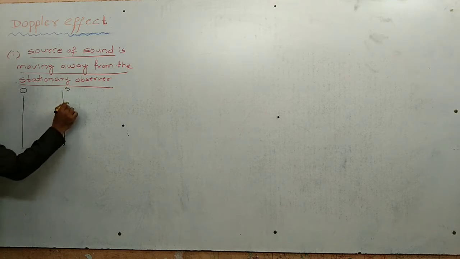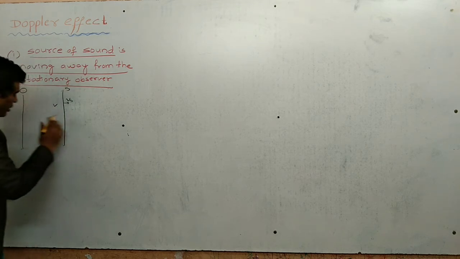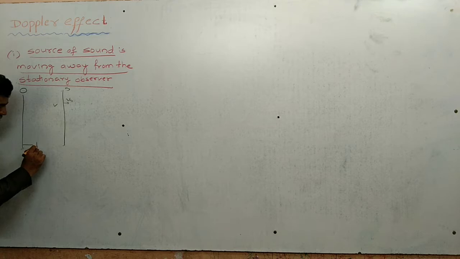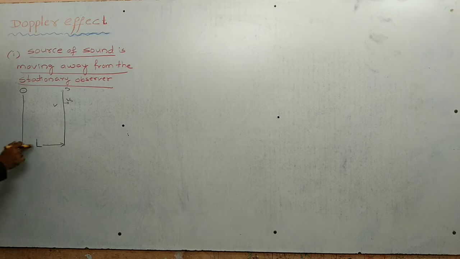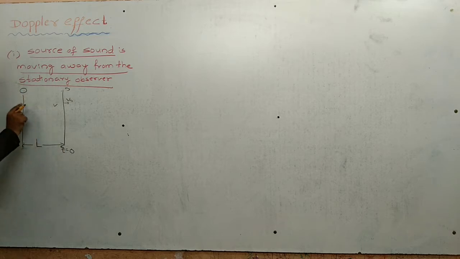Velocity of the source is Vs and velocity of the sound that is produced by the source is V, and the initial separation between source of sound and observer is L at t equals to 0.